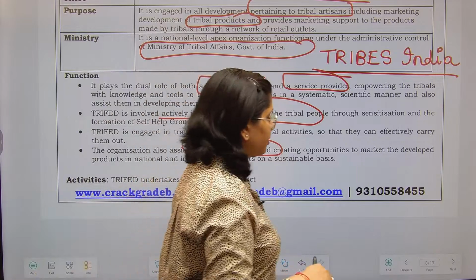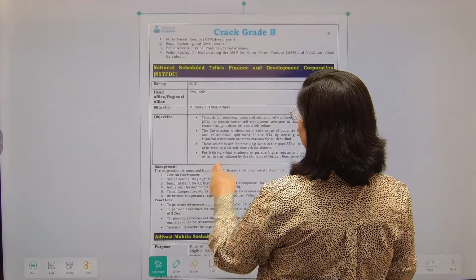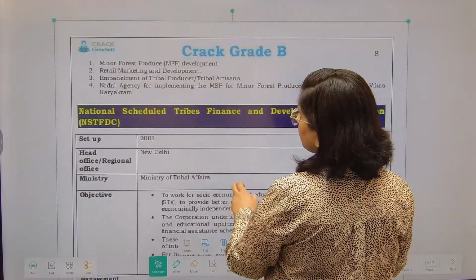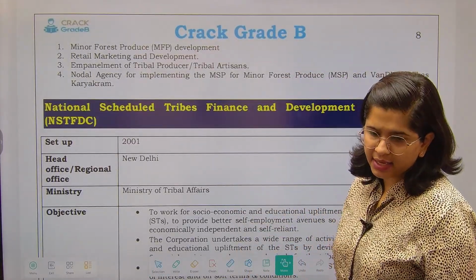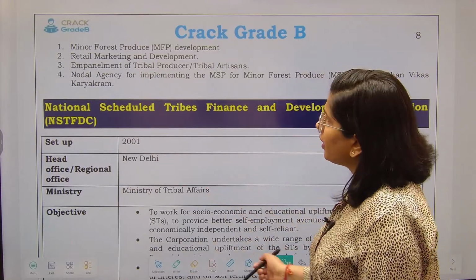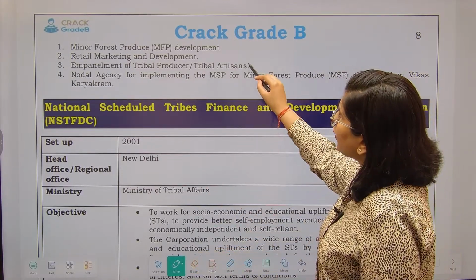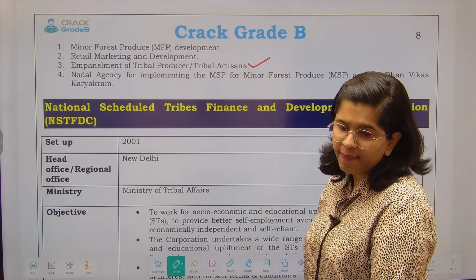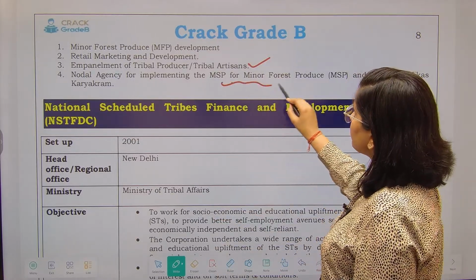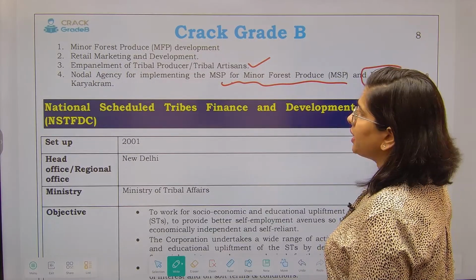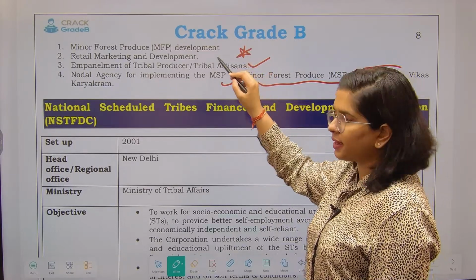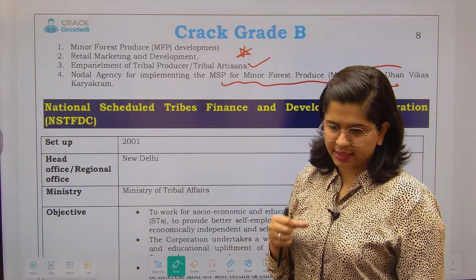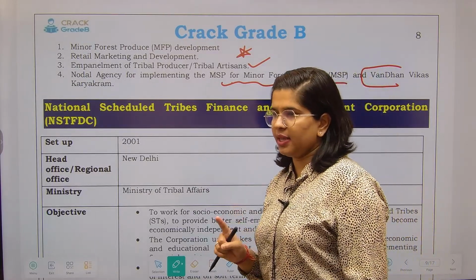The activities are, what are the activities? So minor forest produce development, already seen that, correct? Retail marketing, I have already told you. Empanelment of tribal producers as well as tribal artisans, okay? And nodal agency for implementing the MSP for MFP as well as the Van Dhan Vikas Karyakram. Please remember it, these 4 lines have summed up all the activities that your TriFed undertakes, right? Still there is one thing that is remaining.